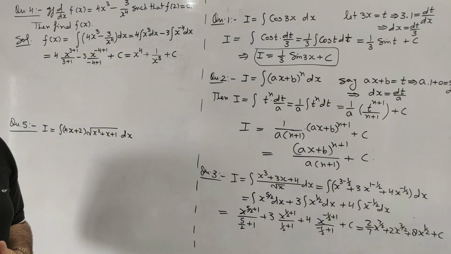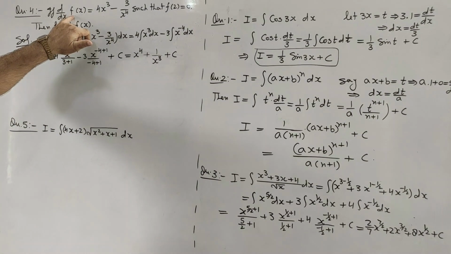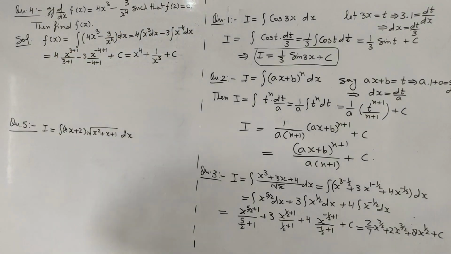Now the value of c will be found by the given condition. In the question it is given that the value of the function at x equal to 2 is 0.